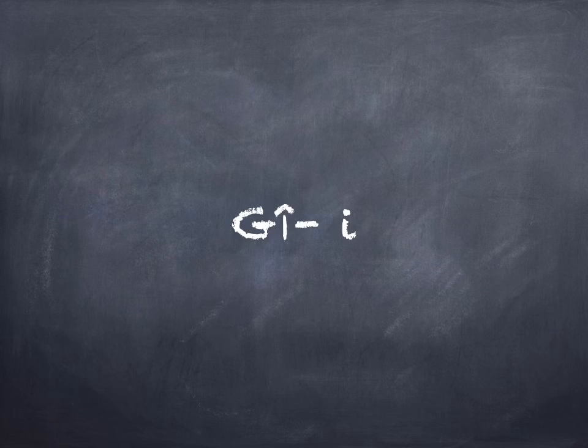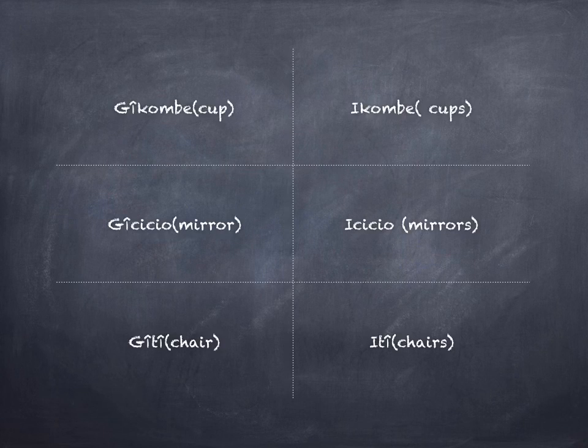Another noun class is that of prefix ye for singular and e for plural. And here are the examples. A cup is known as gîkûyû, while many cups are known as ikombe. Gîkûyû singular, ikombe plural. A single mirror is known as gîcîcio, while many of them are known as icîcio.